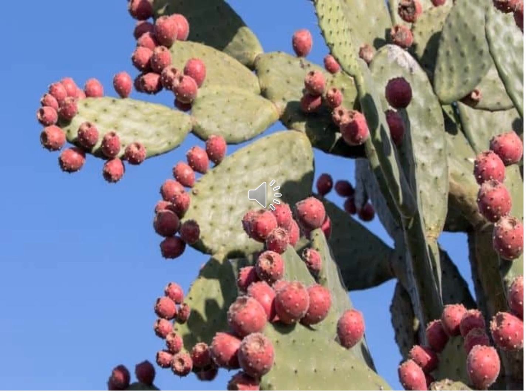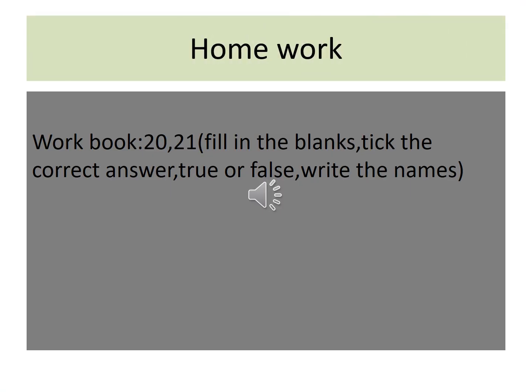Okay, children. Next, I will give you homework and also book question answers. All of you take your workbook, page number 20, 21. These pages are in the third lesson. We have not completed the third lesson workbook. So today, through this video, I am giving lesson 3, page number 20 and 21. In that, fill in the blanks, tick the correct answer, true or false, and also write their names.